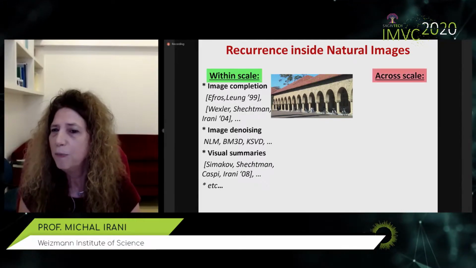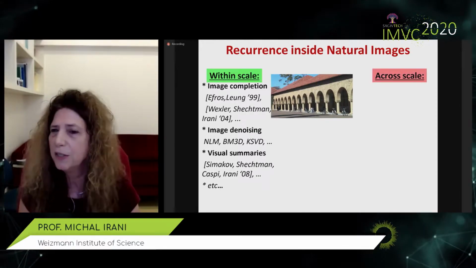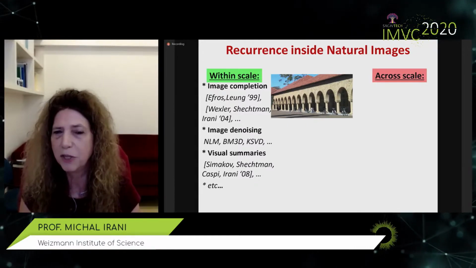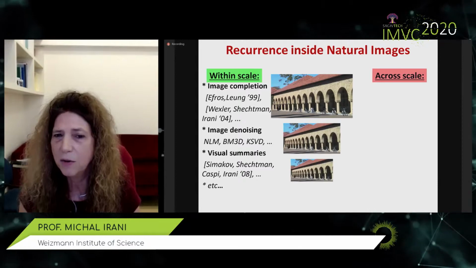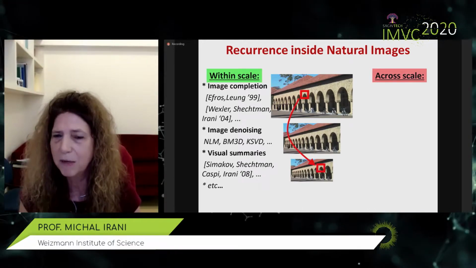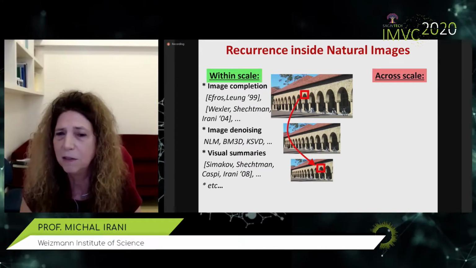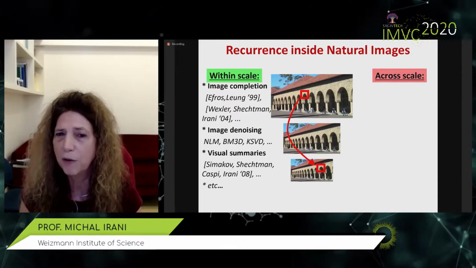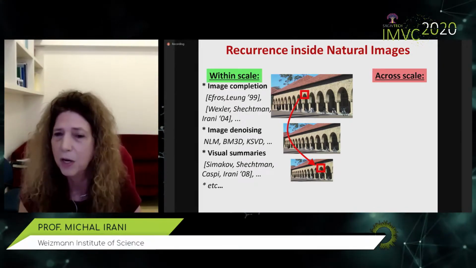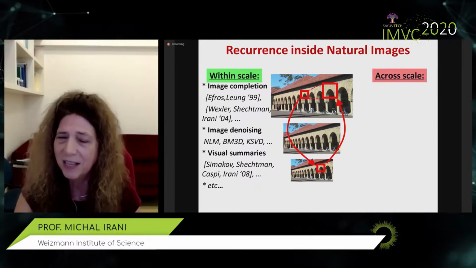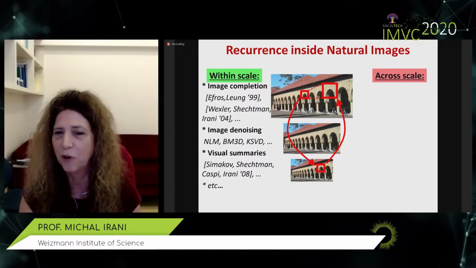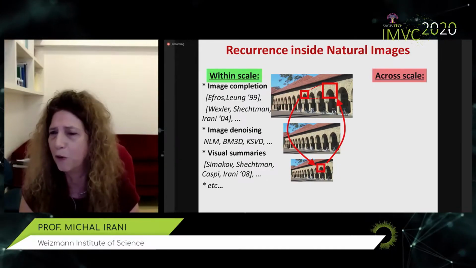Less commonly used, but very strong, is the recurrence of information across scales in the image. That is to say, if I take the image and scale it down, then almost any patch in the original image will almost surely find an identical patch to it in a coarser scale of the image, without scaling down the patch, which means the tiny pattern appears in multiple sizes in the original image. And again, I'm displaying it here for large patches, but I'm talking about much smaller patches.